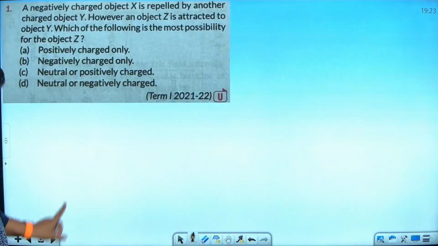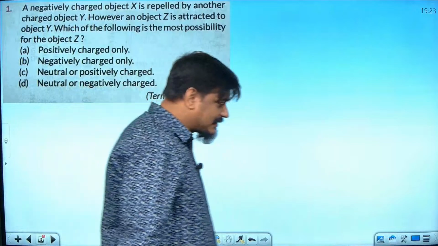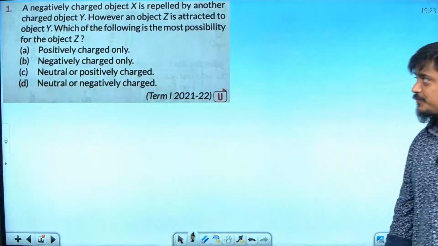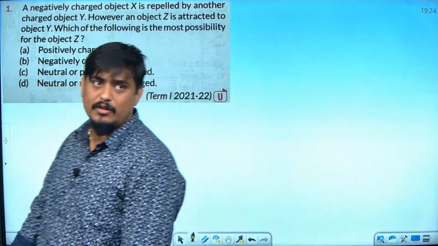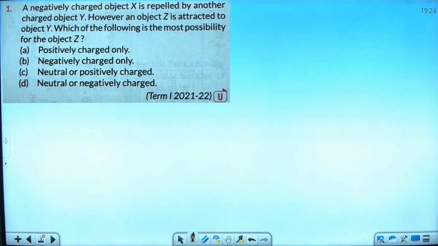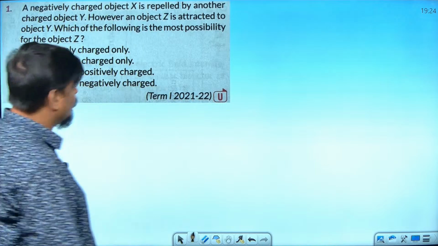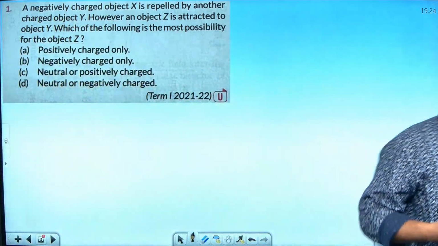Let us take one question that has come in the previous examination, the 21-22 examination. See the question. I hope it is visible to you. Briti, Shivani, is it visible? The question on the screen? Yes, sir. Okay. The question is, anybody can try. I'll give 2 minutes for each question. I'll give some time for you to solve, then only I will solve. All of you please give a try. Simple question. Read the question and give a try. No need of writing anything.